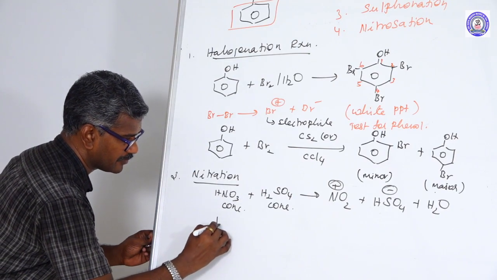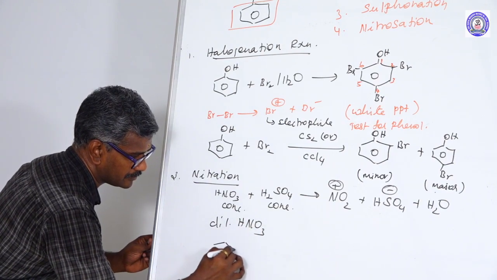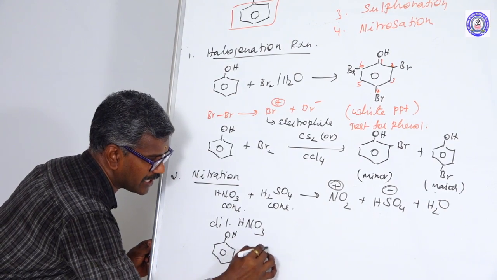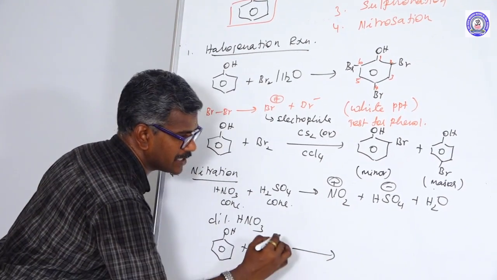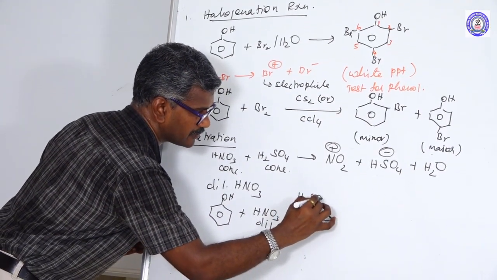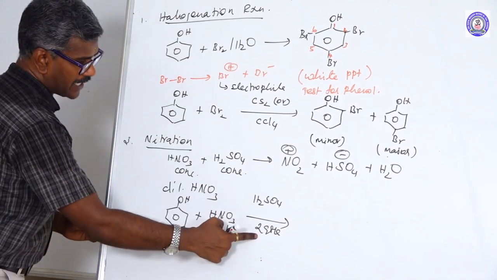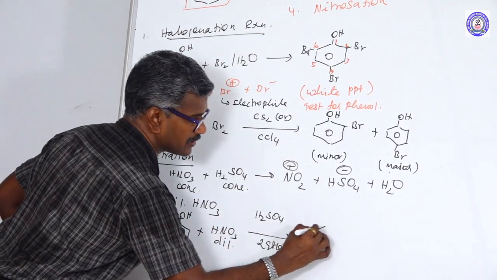First reaction, dilute nitric acid. Phenol reacts with dilute nitric acid in the presence of H2SO4. Temperature is 298 Kelvin. At 298 Kelvin with dilute acid, the nitric acid reacts at the ortho and para positions.